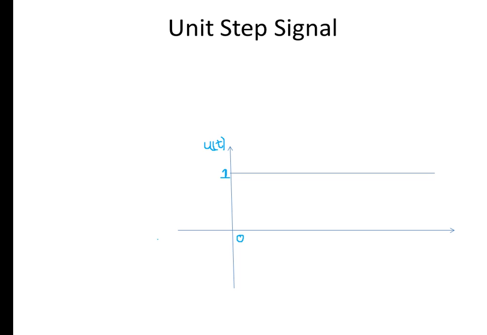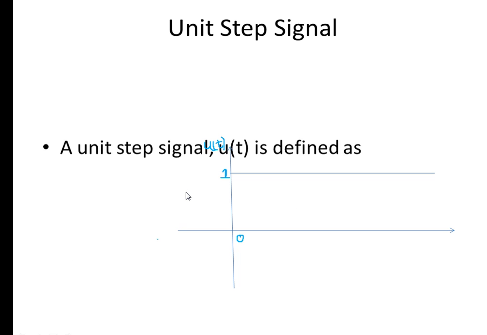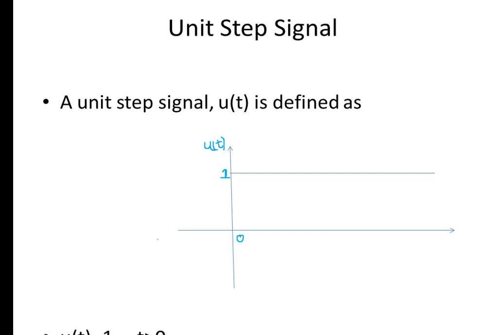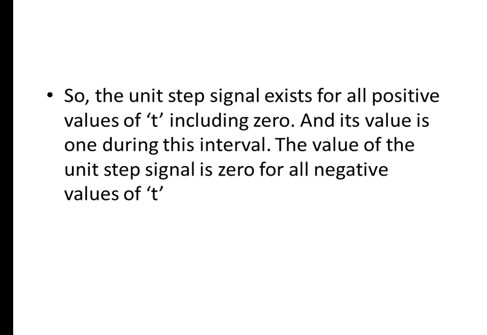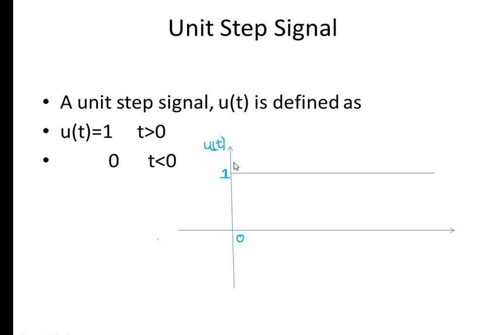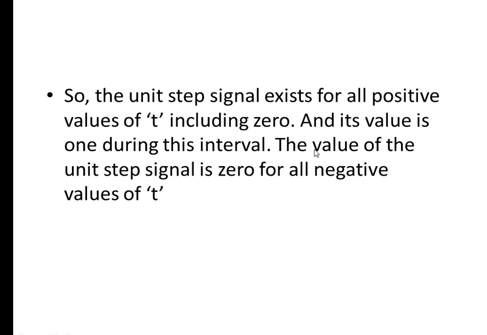The next type of signal is the unit step signal. The unit step signal u of t equals 1 when t is greater than 0, and u of t equals 0 when t is less than 0. This is the representation of the unit step signal. It exists only for positive values of t. Whenever t is greater than 0, only then we get the unit step signal. When t is less than 0, the value is 0.